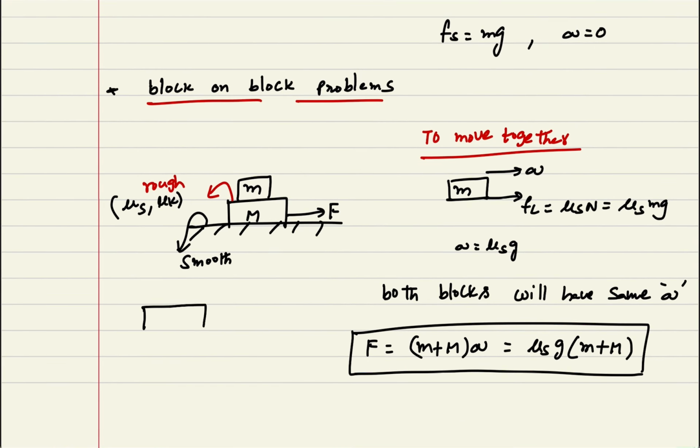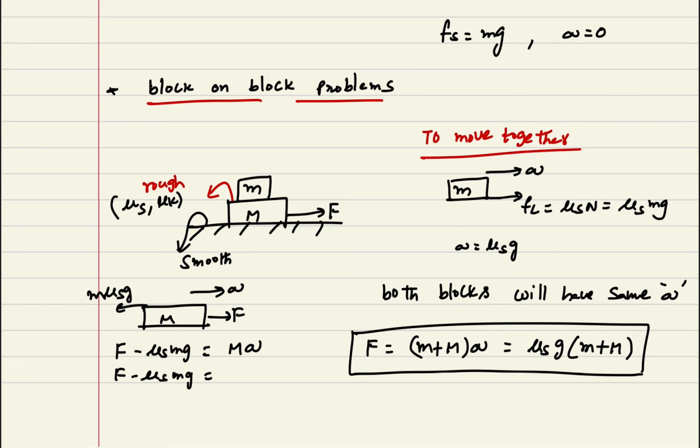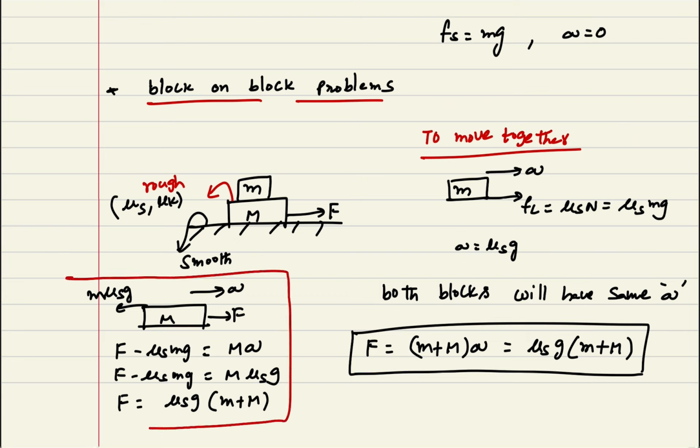If you want, you can check the relation on the lower block. Capital M is there, force F is acting, and friction mu s into mg is acting in the opposite direction, with acceleration in the forward direction. F minus mu s into mg is equal to M into a. Here a is mu s into g. So you can write F is equal to mu s into g common, into (m plus capital M). If you want, we can proceed in this manner also on the lower block.